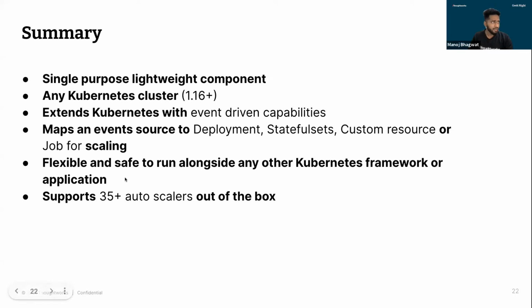Next, it is very safe and flexible to run along with whatever existing setup we have in Kubernetes. It doesn't disturb or harm any of the other components that are already part of your cluster. And on the application side, we saw how easy the integration was. We didn't have to make any modification in the application code. And the last one, we already saw in the previous slide.